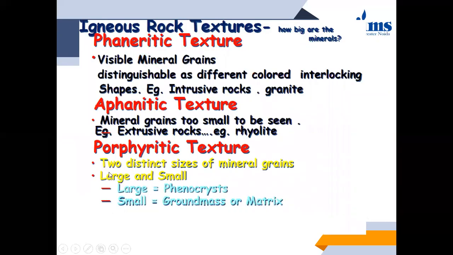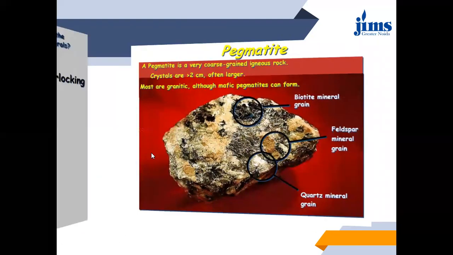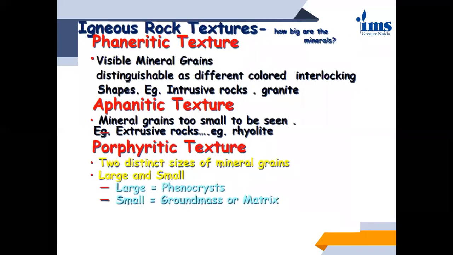ठीक है, why? Because two distinct size of minerals grains are available. Okay, this is not that you will be finding just one mineral in this. इसमें अलग अलग size available है और अलग अलग mineral available है, ठीक. So this is your third one, that is porphyritic texture.